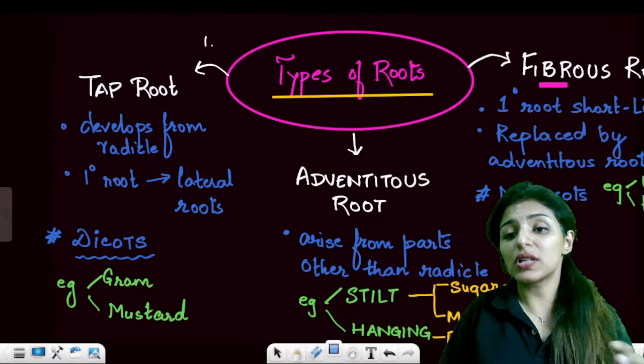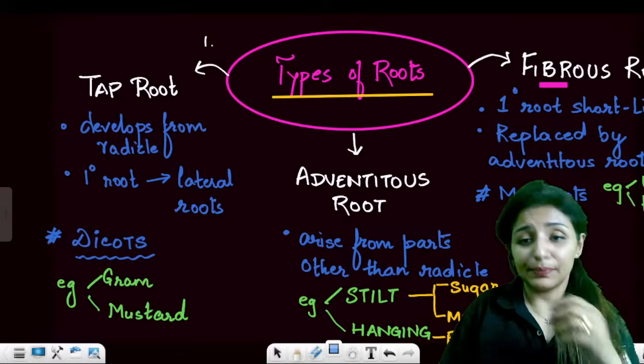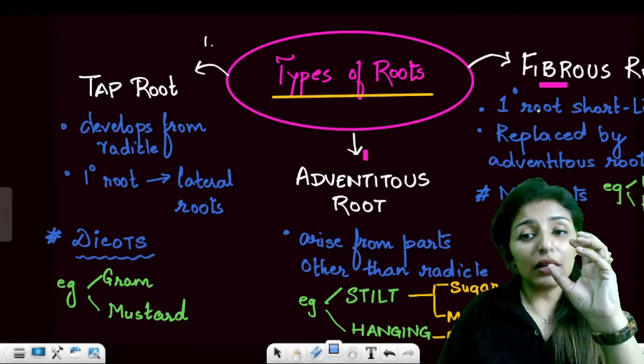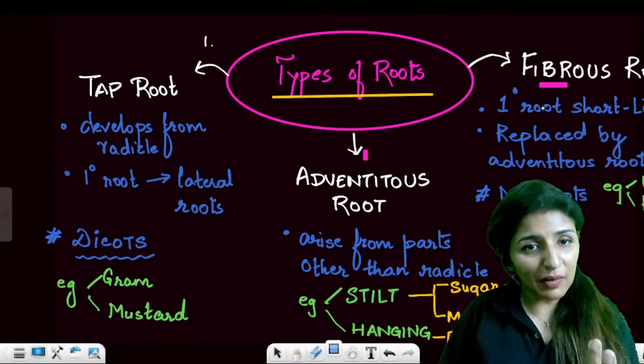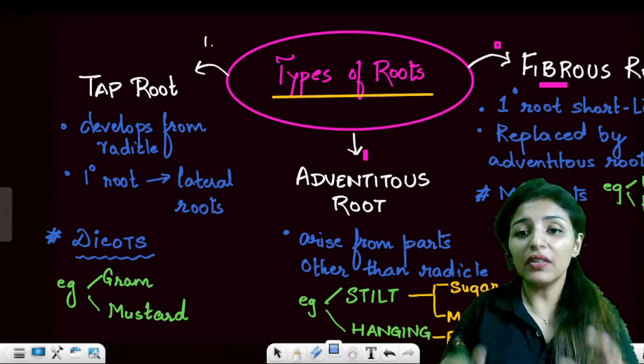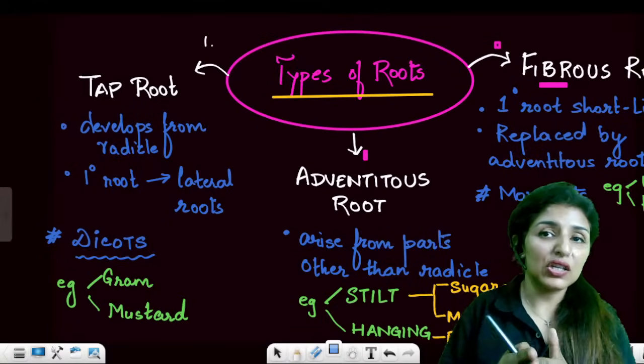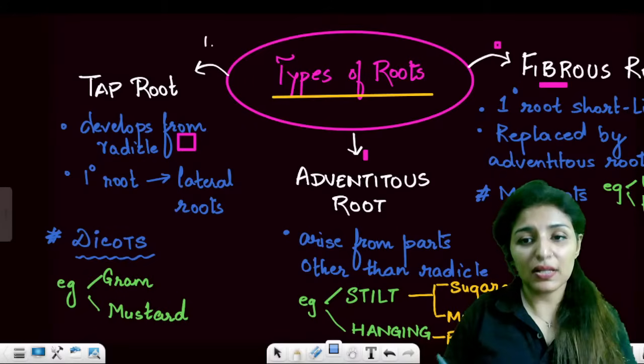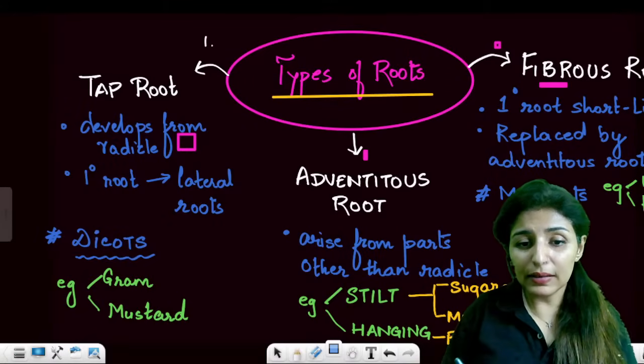Now, in fibrous roots, the primary root, which actually develops from the radicle, is very short-lived. So the primary root is short-lived. It is replaced by the adventitious roots which arise from the base of the stem. Are these points clear?